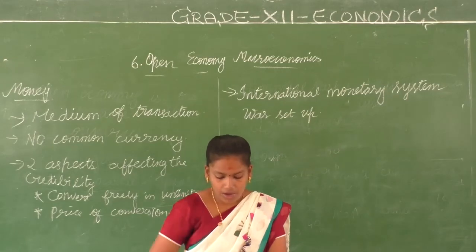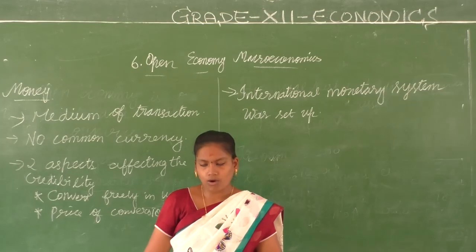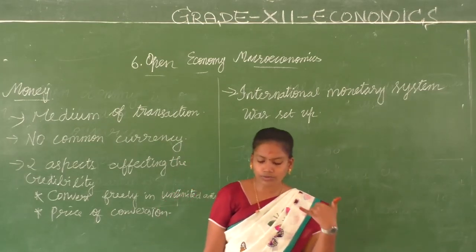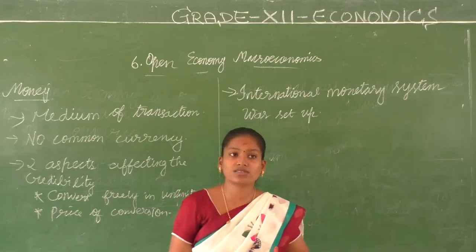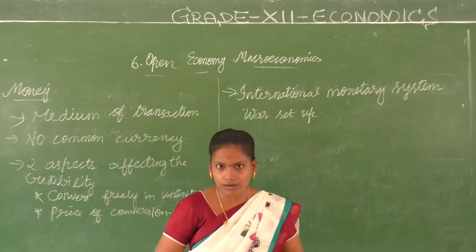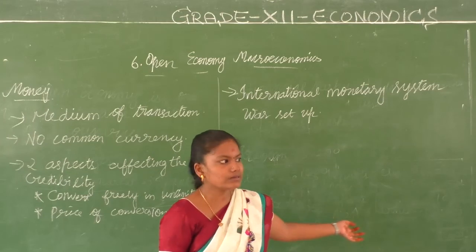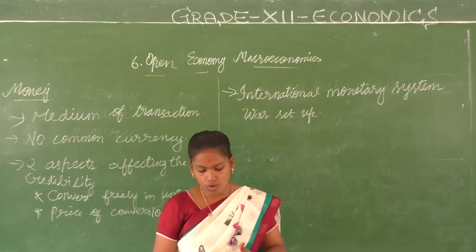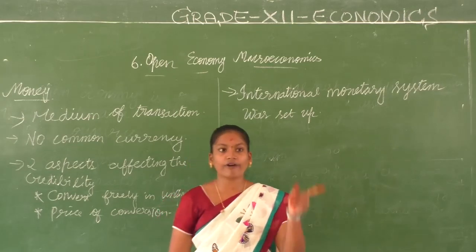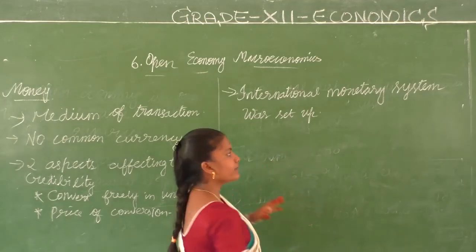Then, for instance, if an Indian wants to buy a good made in America, she will need dollars to complete the transaction. If the price of the good is $10, you need to know how much it will cost her. So, when we want to buy something in another country's currency, we need to know the exchange. Just like that, we need to know what the price of one currency in terms of another currency is, known as the foreign exchange rate.